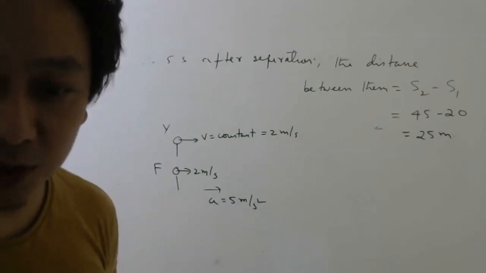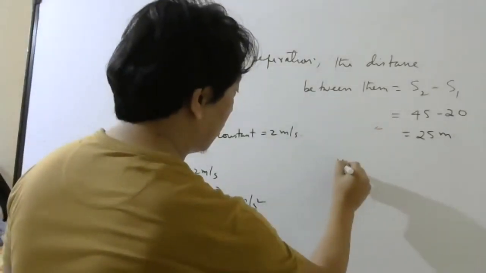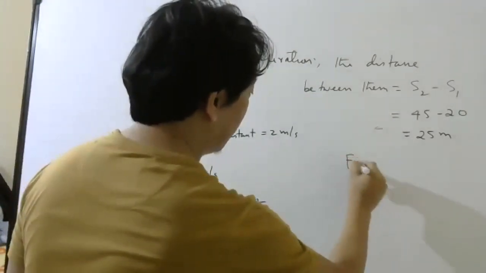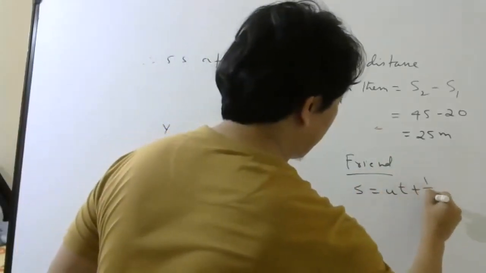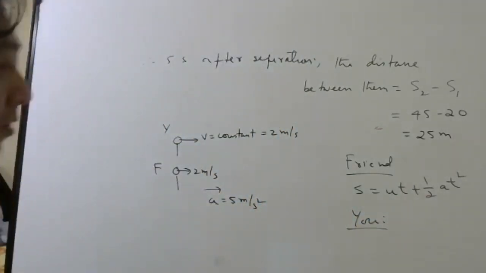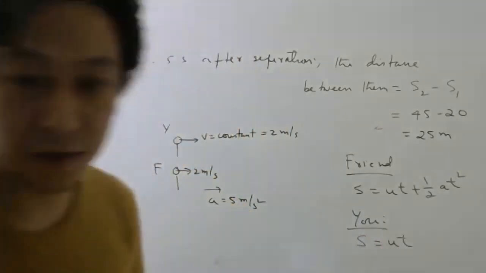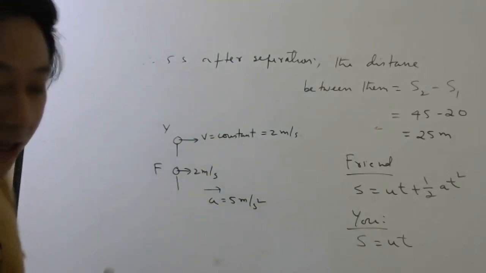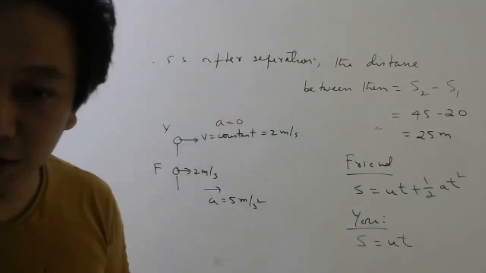Your friend will cover more distance. Let me add friend only. What will be the formula? S equal to ut plus half at square. But for you, what will be the formula? S equal to ut. Why only S equal to ut? Because you are moving with constant velocity, so your acceleration is 0. Understood or not, all of you?